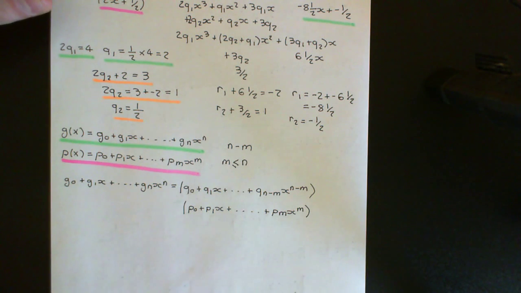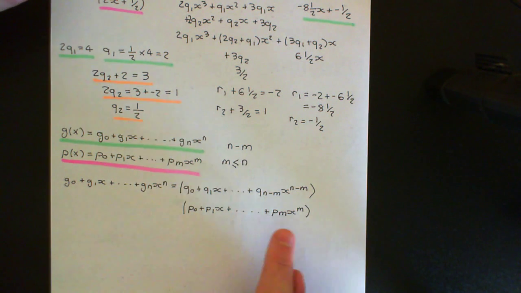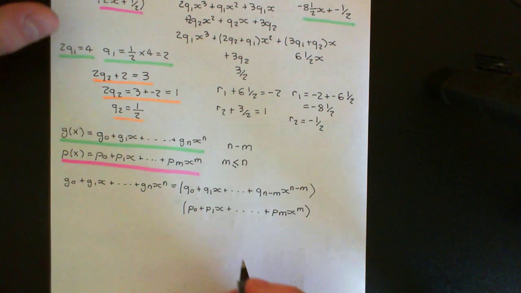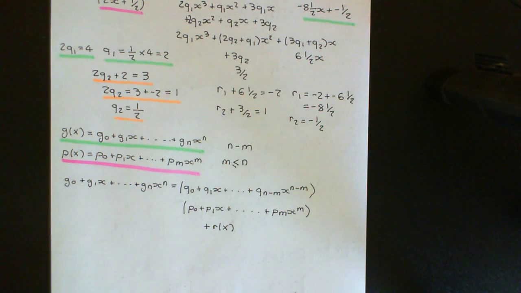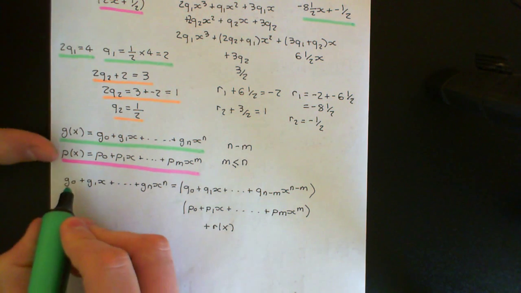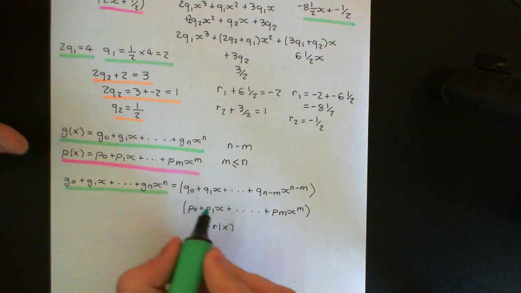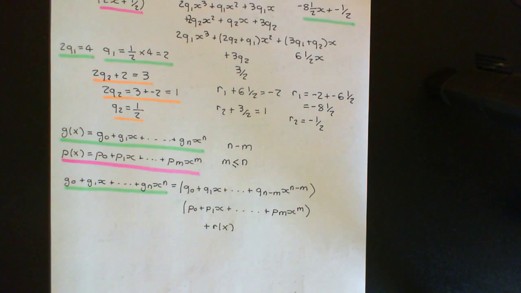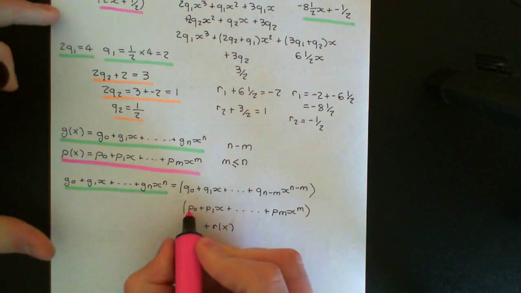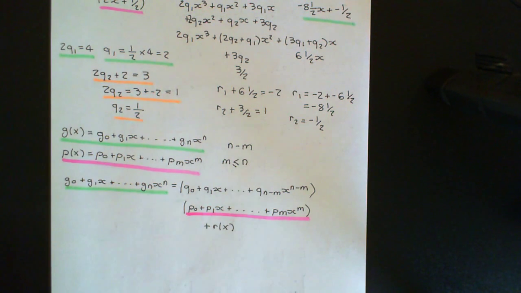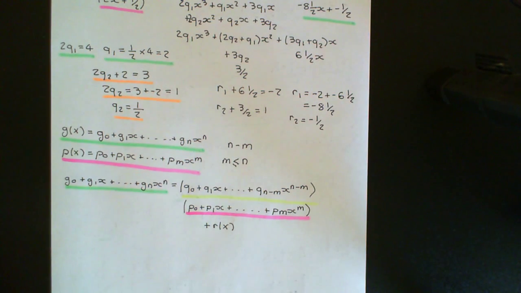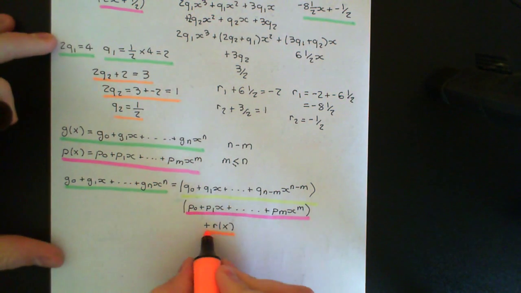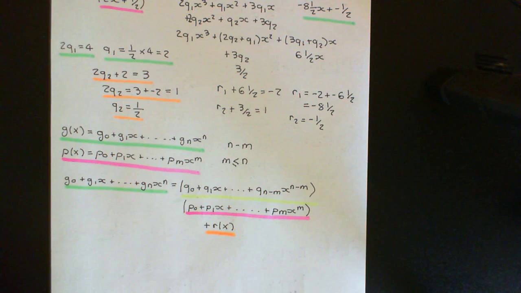Now, it will be our job to show that the remainder can be of degree less than p of x. So I'll just leave the remainder at the moment as just r of x there, because we don't know what the degree of that is going to be yet. The big thing we want to show is that that's going to have degree less than the degree of p of x, less than m. Okay, so here's g of x, here is p of x, here is our quotient, and here is the thing that we're actually interested in investigating, the remainder term here.